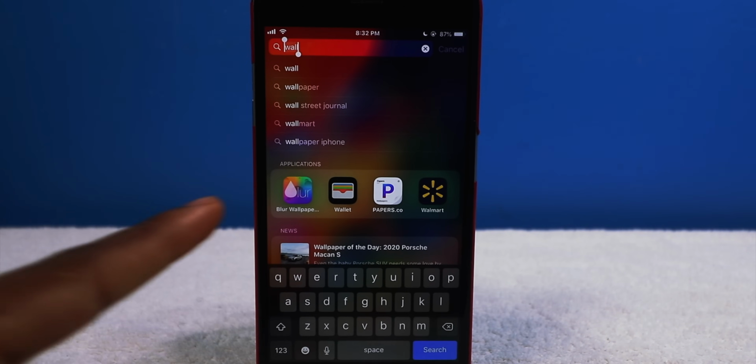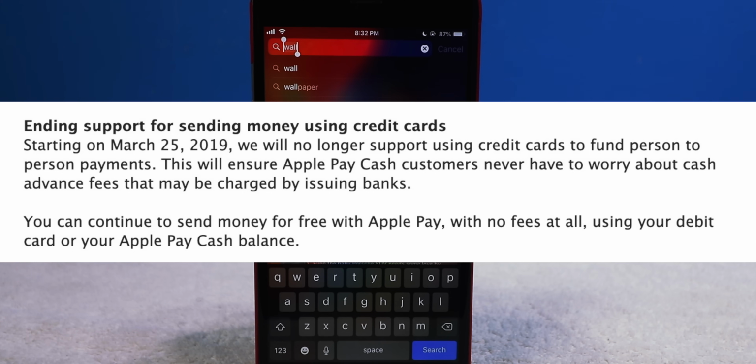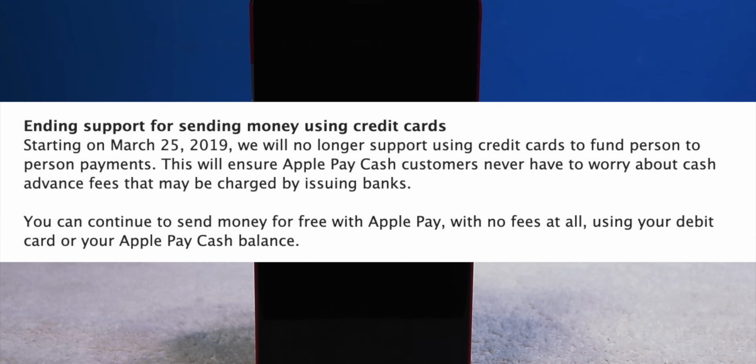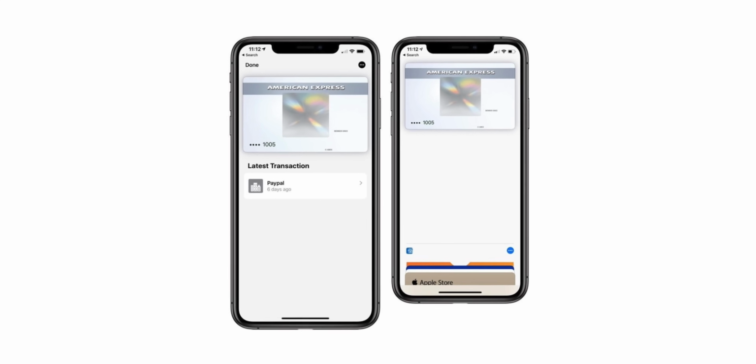Now you have some changes to the wallet application. Don't forget you can use Apple Pay on your iPhone 6. It does have the NFC chip, so it doesn't have to be the iPhone 10 or iPhone 8. So now you can have Apple Pay Cash. You can transfer money to their banks instantly with their Visa card. The wallet app can now conveniently display the transactions right below the card.